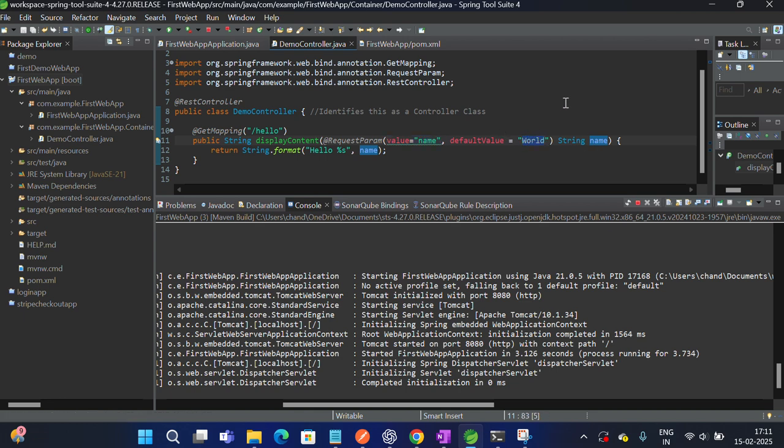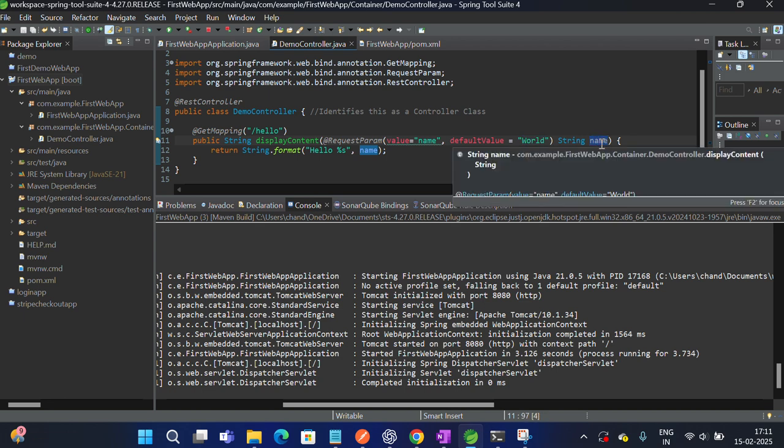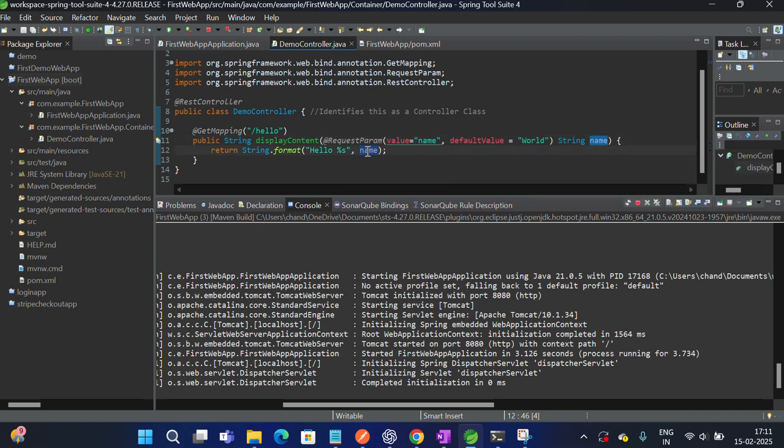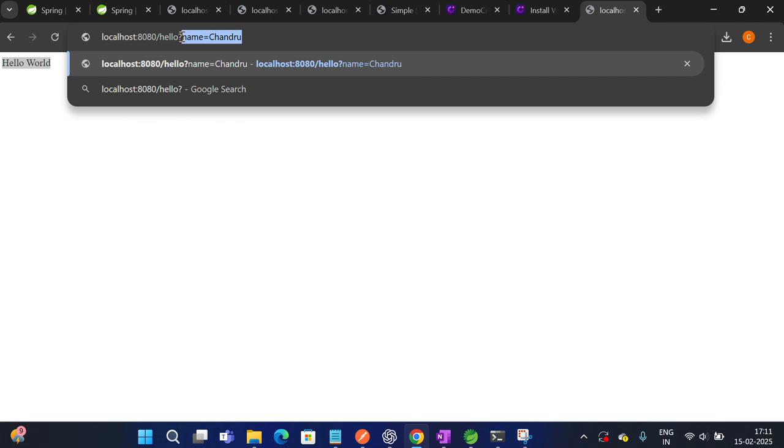So this world will go and sit in this name variable, and this name variable will be tagged here, and this name variable tagged here will go and sit in this percent placeholder. So it will print here. Now, if I give a name, how to pass the parameters here, means you need to give a question mark.